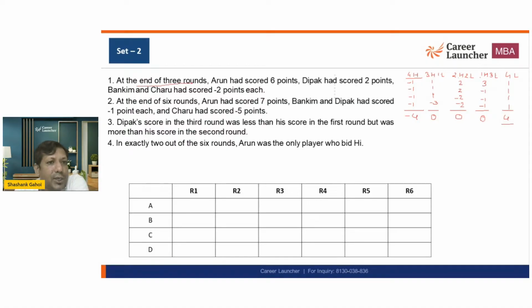At the end of 3 rounds, 3 राउंड हो गए. Arun had a total score of 6. Deepak had a total score of 2. Bankim had a total score of -2 and Charu has a total score of -2. What is the summation of their scores? That I am going to say is 4.